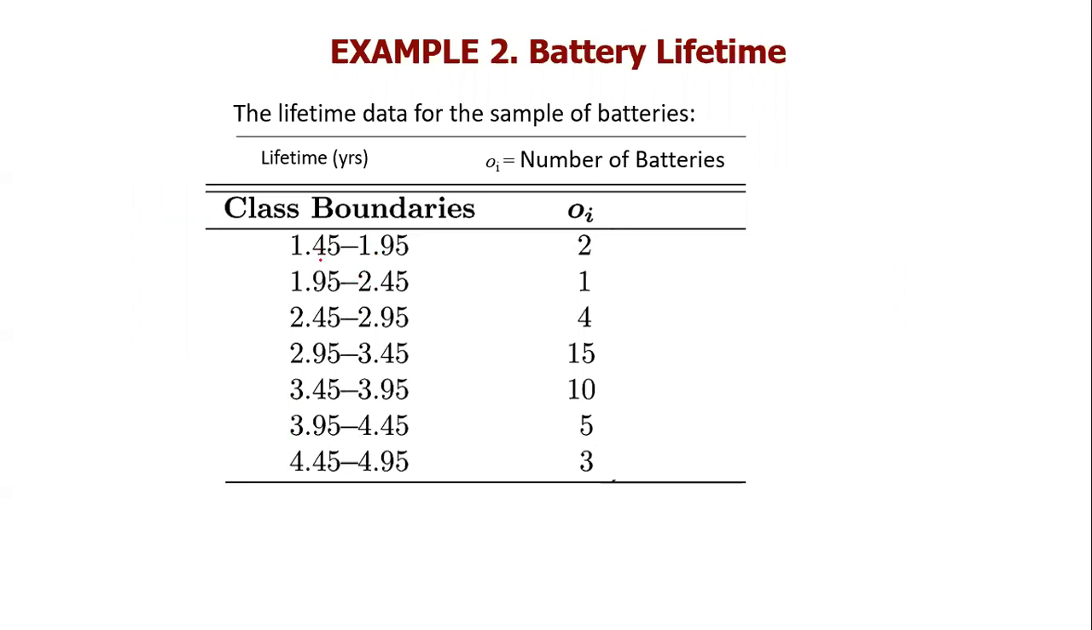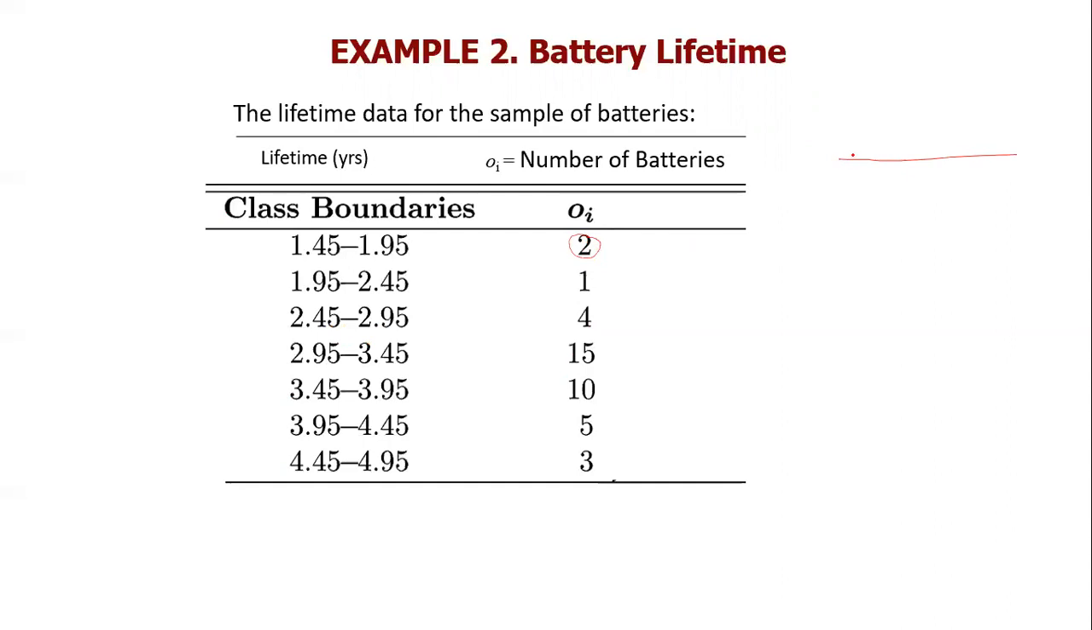Between 145 and 195, you have two batteries. What does this mean? It means that the lifetimes of two batteries are between 145 and 195. The lifetime of one battery is between 195 and 245. The lifetimes of four batteries are between 245 and 295, and so on and so forth. If you use this, you can plot the histogram.